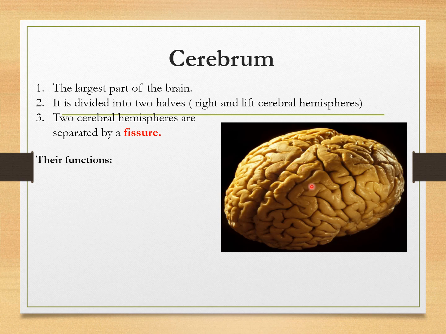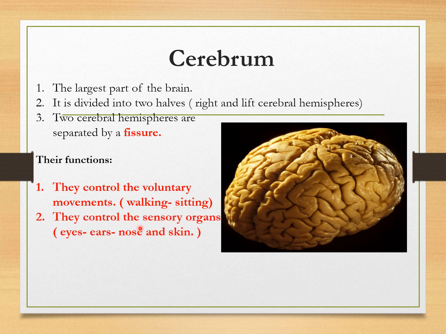What is the function of the cerebrum? The cerebrum controls the voluntary movement like walking and sitting, and it also controls the sensory organs: eyes, ears, nose, and skin.